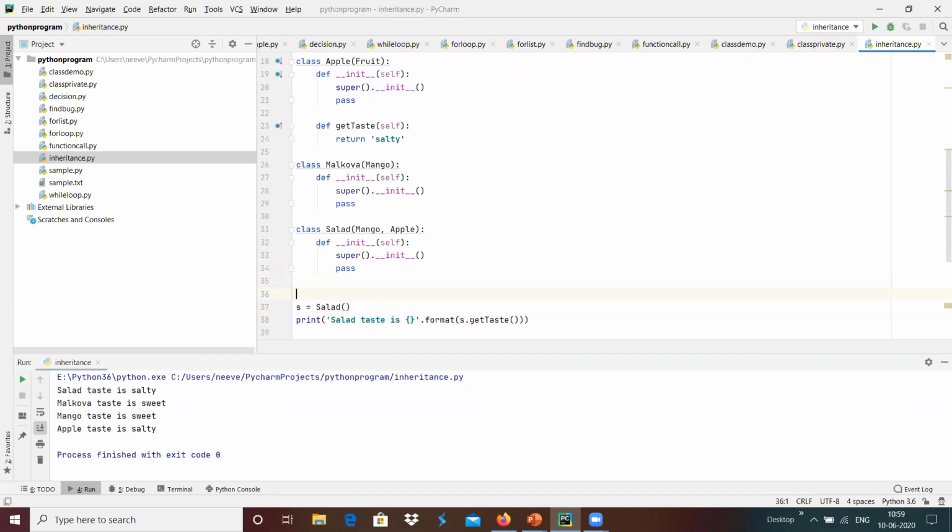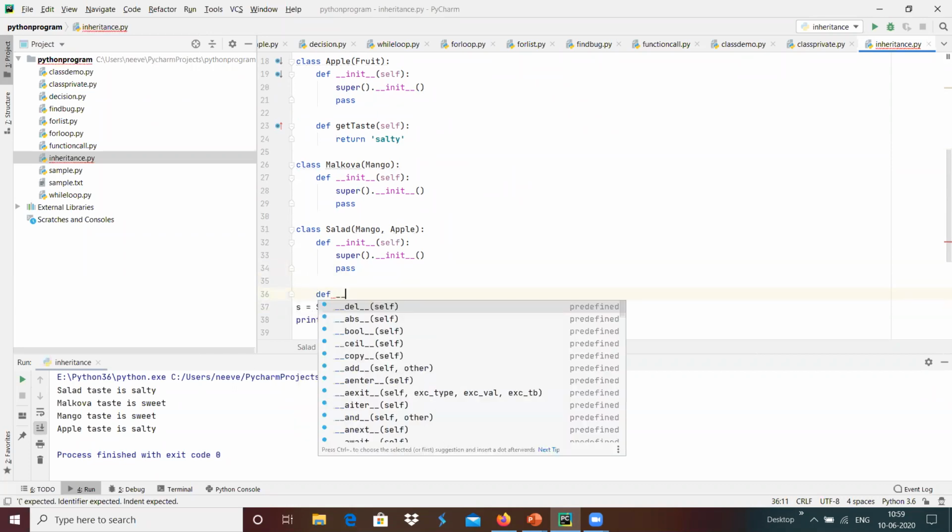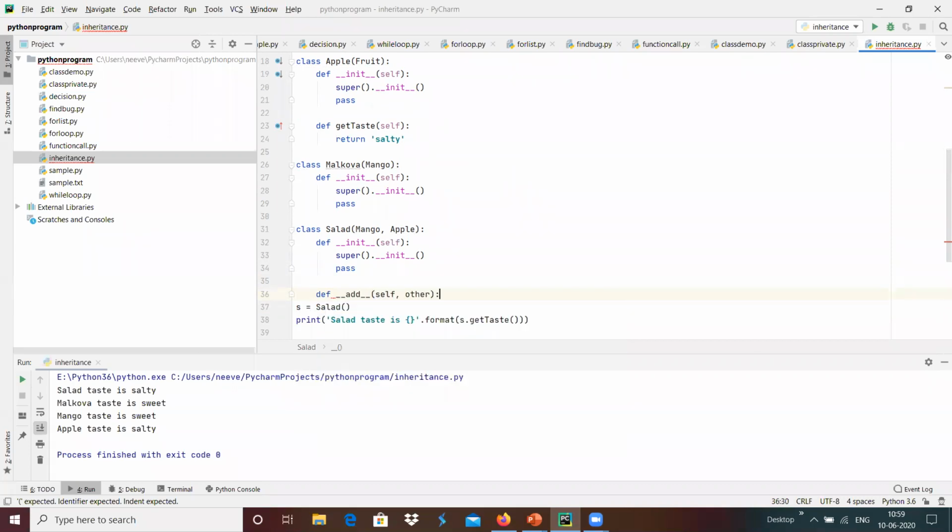We can create an operator overloader with the help of def underscore underscore add, and the other can be a value, and I'm going to use Apple.